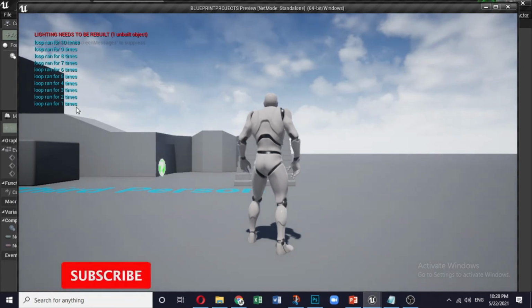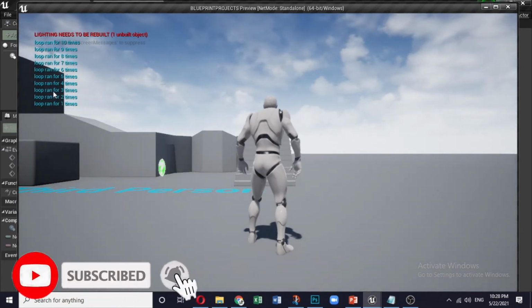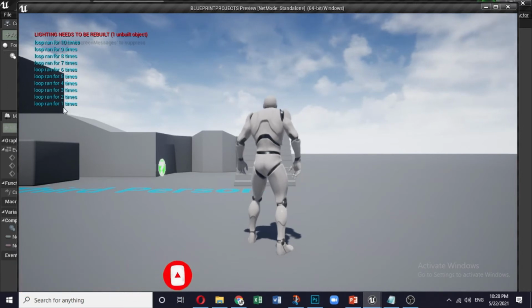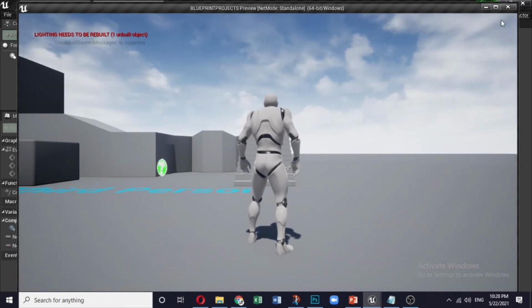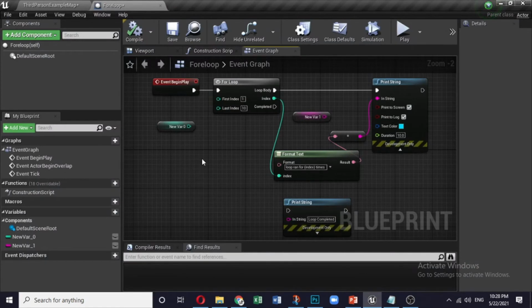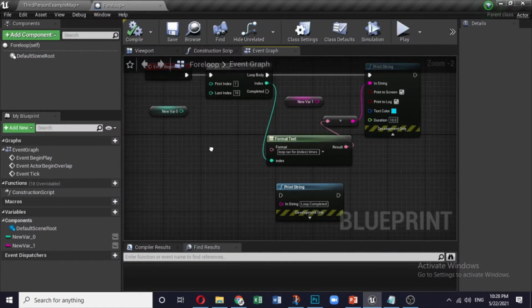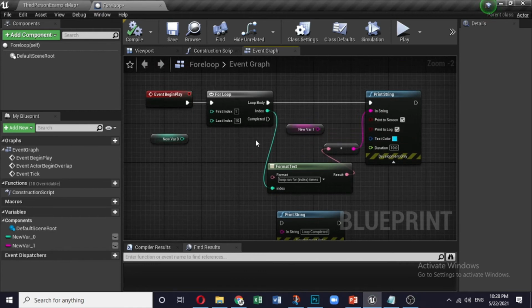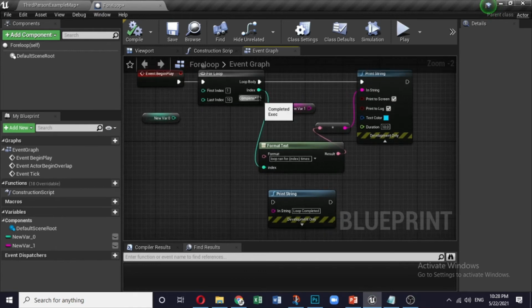So loop ran for first time or 1 time, 2 time, 3 time, 4 time, like this. It keeps on coming and ends at loop action number 10. So the last is this completed. Here also you can put something, print index, you connect it, and in the string you write that loop completed. So let's see how does it work.